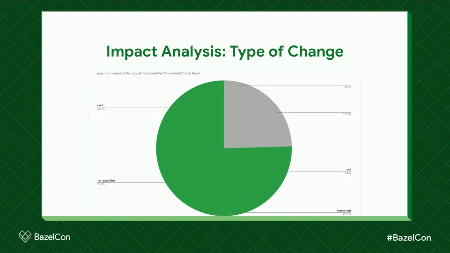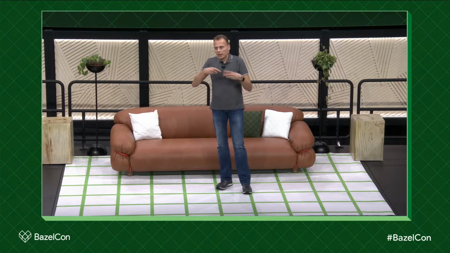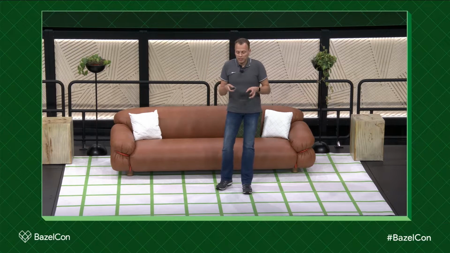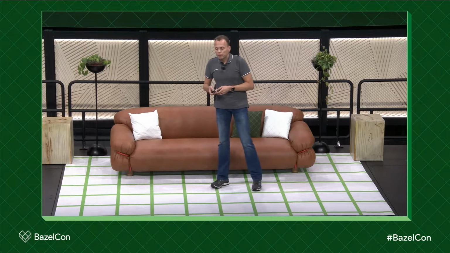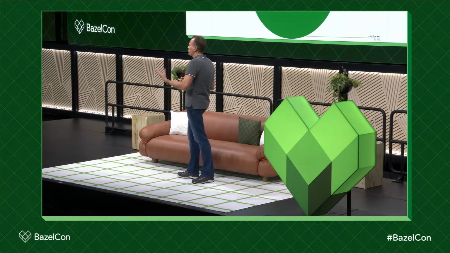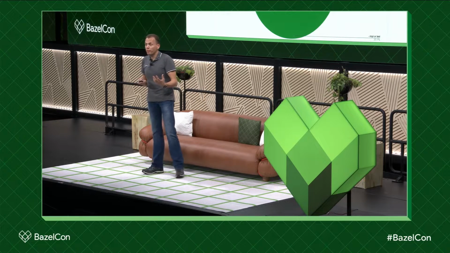75% of the code changes that are submitted would immediately benefit from Bazel. There's some nuance to this, because the code change that's submitted is typically the result of a series of iterations, but we didn't bother looking into those because our developers use an IDE, and IDEs are very fast. You modify a Java file, you save it, and it's instant. There's not a lot of heavy build activity. So we ignored that piece of improvement and just looked at the general ones, because we wanted to see how we can approach this migration.